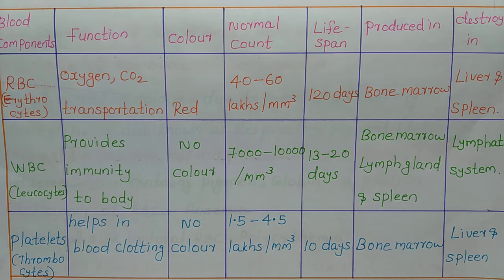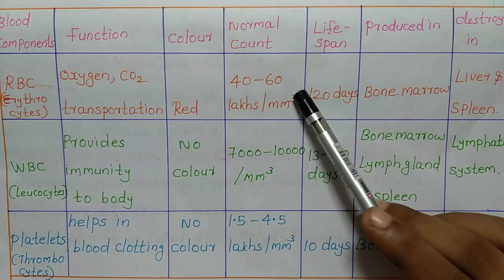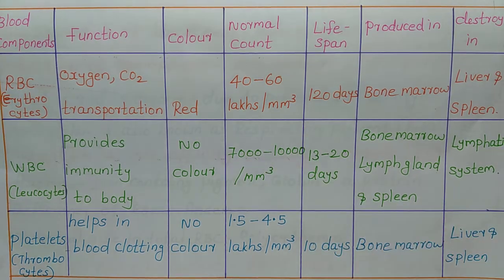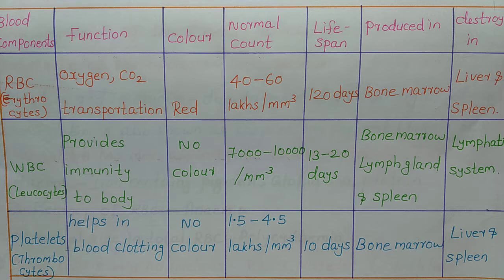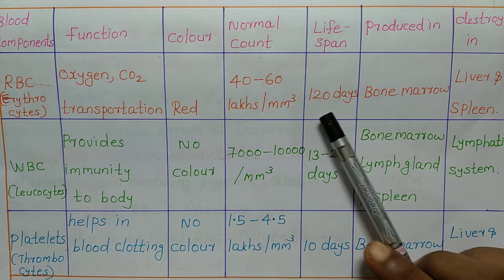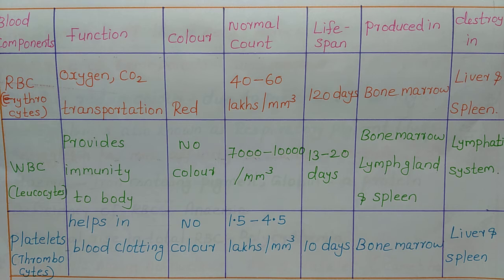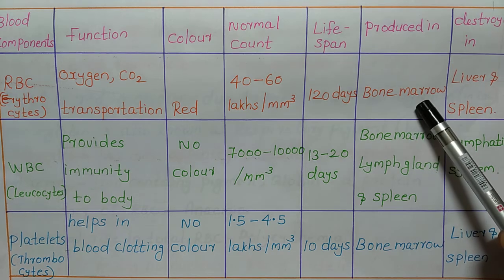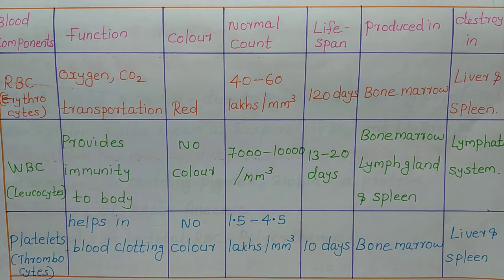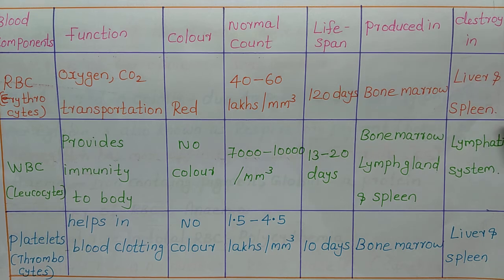It is in red color and normal count is 40 to 60 lakhs per millimeter cube. If we take 1 or 2 drops of blood, it should have 40 to 60 lakhs cells of RBC. And its lifespan is 120 days. And this RBC is produced in bone marrow, and after 120 days it is destroyed either in liver or in spleen.